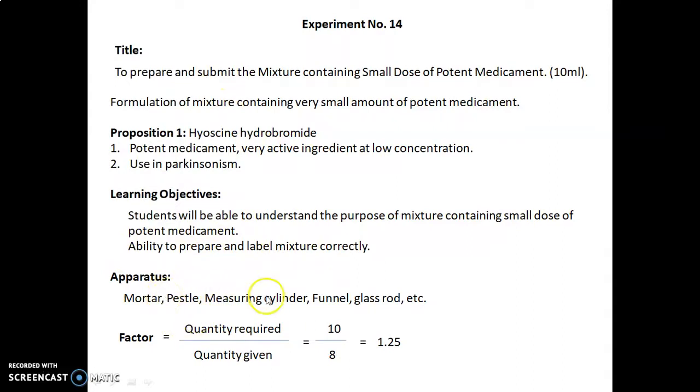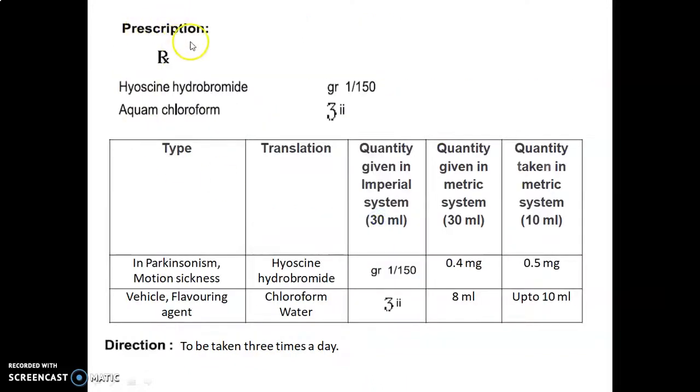Apparatus required are mortar, pestle, measuring cylinder, funnel, glass rod, etc. Factor is calculated as quantity required upon quantity given, that is equal to 10 upon 8. We will get 1.25 as the factor. So this is the prescription: Rx, hyoscine hydrobromide and chloroform water, which is given in Latin. So let's discuss in detail the formulation table.